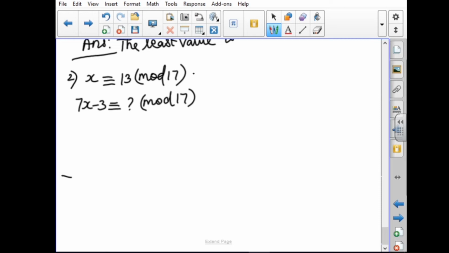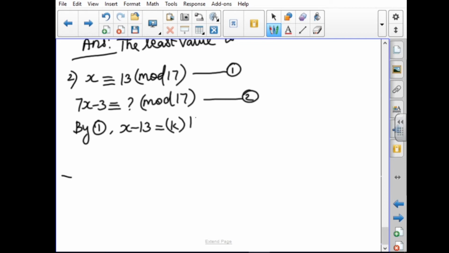I take it as 1, 2. From 1, x minus 13 equal to some constant multiple of 70. I take it as k into 70. So this can be written as 70k, where k is an integer.